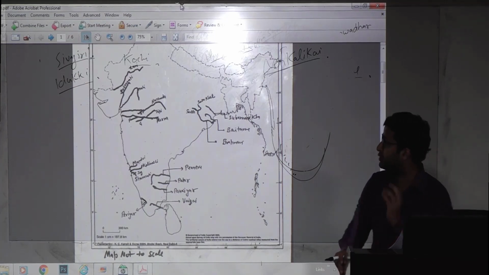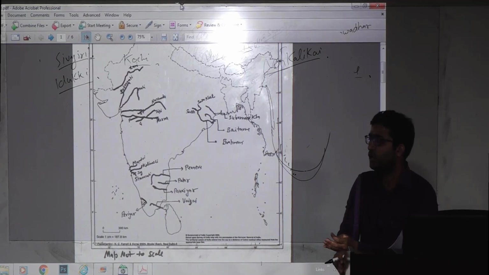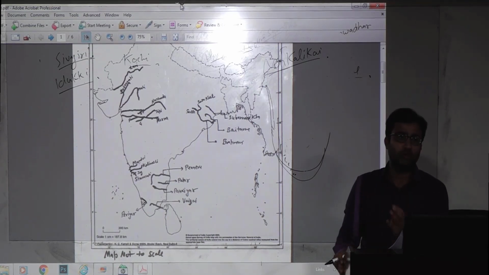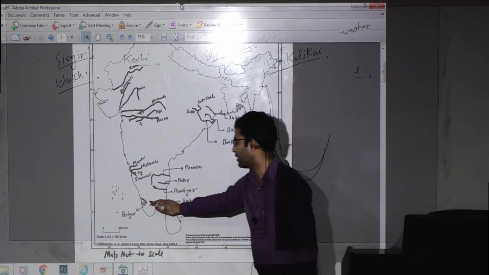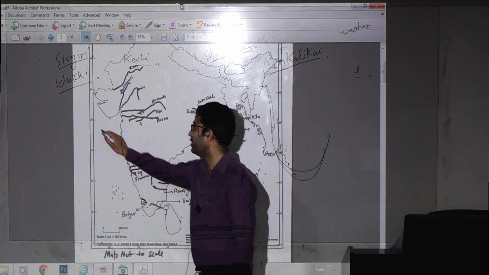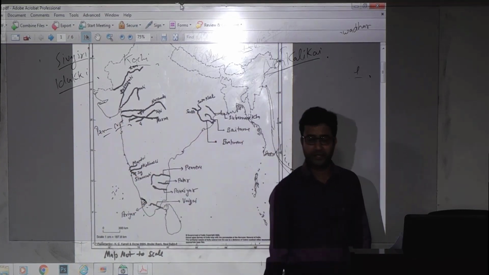So here I repeat: source Sivagiri, second information Idukki Dam, third one is Kochi city on the mouth of Periyar river, and Periyar National Park. No need to remember that, as with the name of this river only we have a national park here. Four important pieces of information about Periyar.